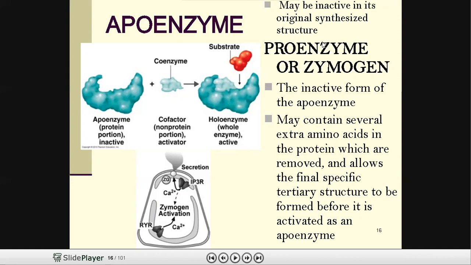And here is one important term that we need to learn: proenzymes or zymogens. These proenzymes or zymogens are inactive forms of apoenzymes. Before activation of the apoenzyme, the active site will be closed, and it does not allow the substrate to attach or fit into this apoenzyme. Those enzymes are called zymogens.